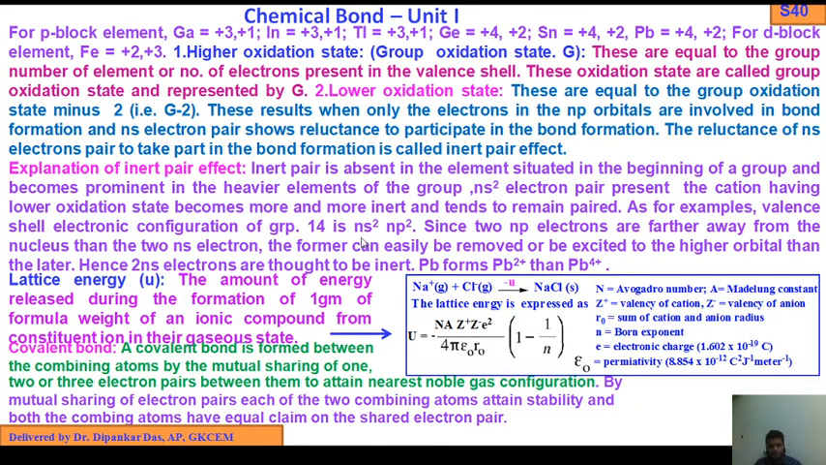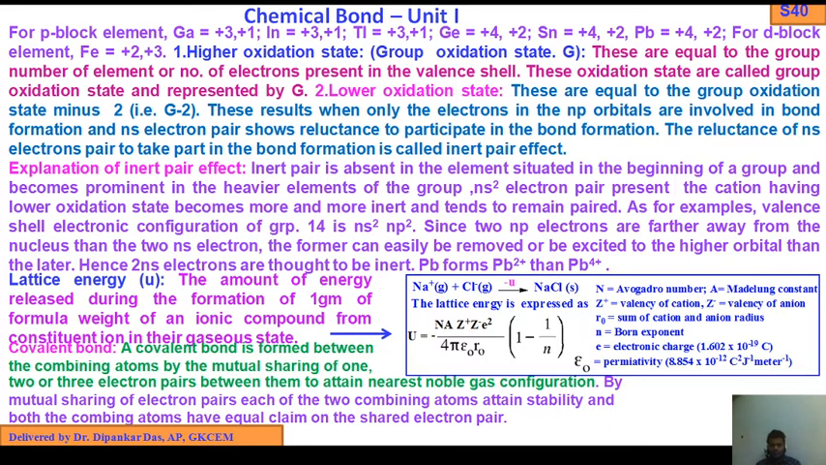Since these 2 np electrons are further away from the nucleus than the 2 ns electrons, which are very close to the nucleus, the former, that is np, can easily be removed. Former means here np, so the 2 electrons residing on the np orbital can easily be removed or excited to a higher orbital than the latter. Latter means ns. Hence the 2 ns electrons are thought to be inactive, inert.